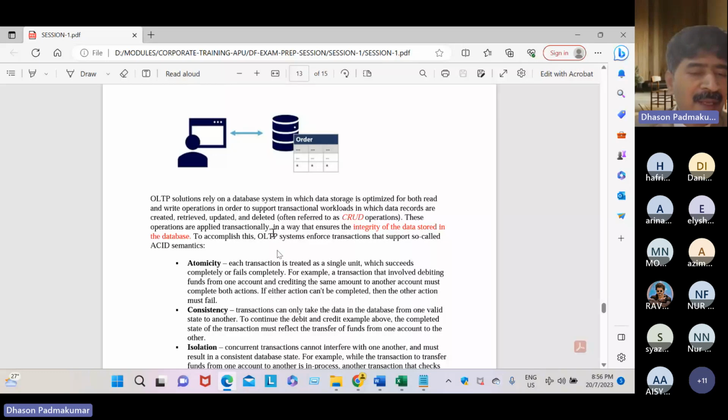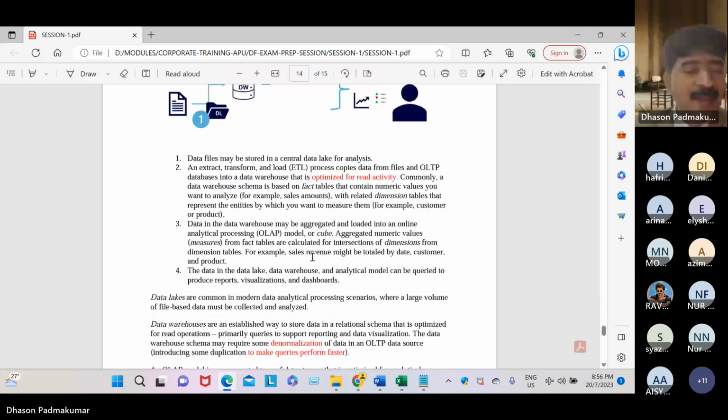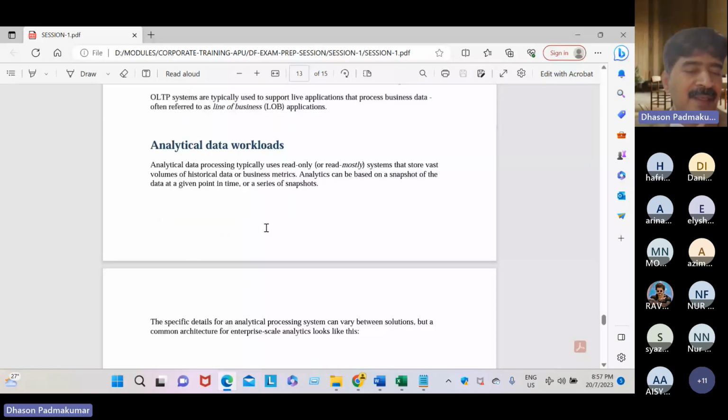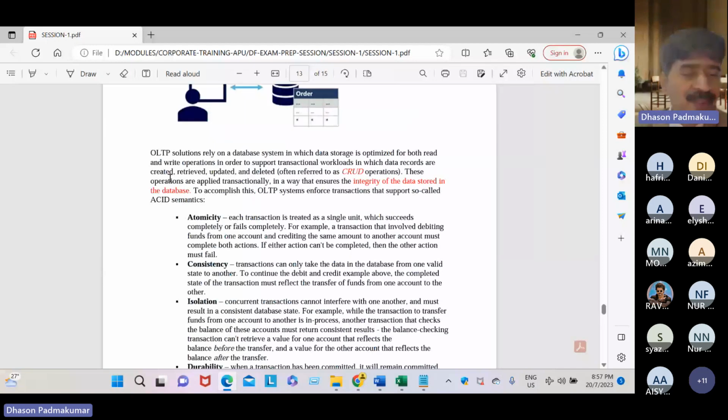That is OLTP. At the same time, the bank may predict what type of loan you may need next year, and that is possible by OLAP. Based on the past data and your loan history, they may come to know that this many customers may come to us for a car loan or a house loan. That comes under OLAP. But OLTP is instant. And next is